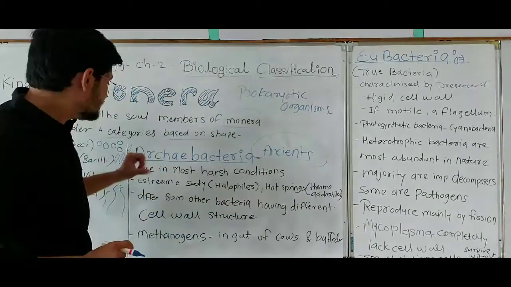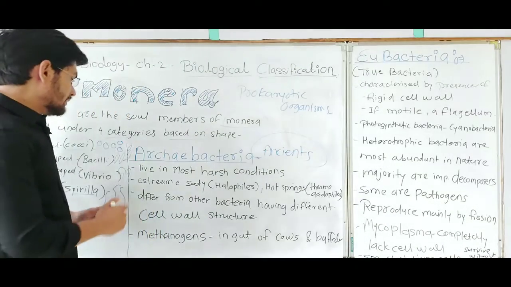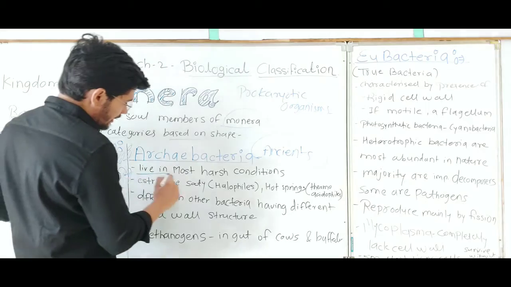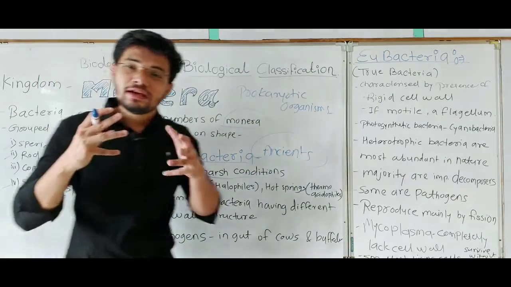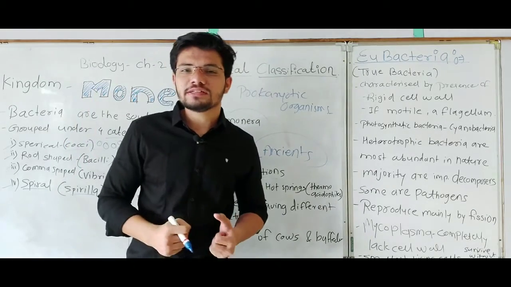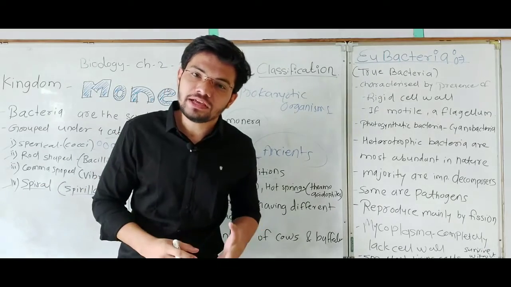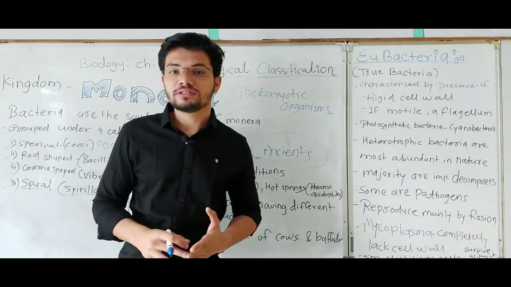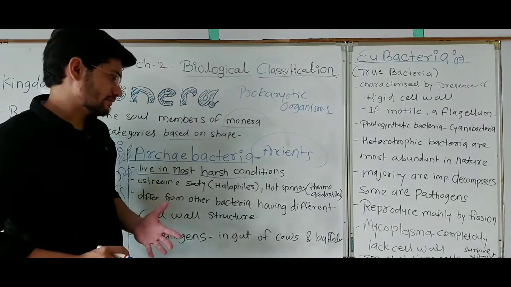That's why they are known as Archaebacteria. These bacteria can live in the most harsh conditions. They can survive in extreme conditions like extreme temperature, extreme acidic or basic pH, or extreme salty conditions. So these bacteria come under Archaebacteria.